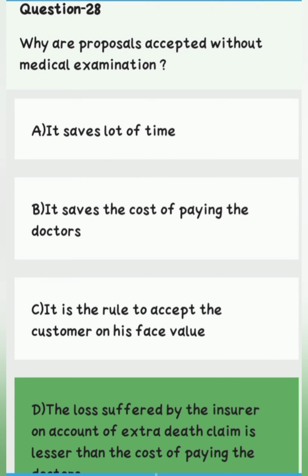Question number 28. Why are proposals accepted without medical examination? Option A, it saves lot of time. Option B, it saves the cost of paying the doctor. Option C, it is the rule to accept the customer on his face value. Option D, the loss suffered by the insurer on account of extra death claim is lesser than the cost of paying the doctor. Right answer is option D. The loss suffered by the insurer on account of extra death claim is lesser than the cost of paying the doctor.